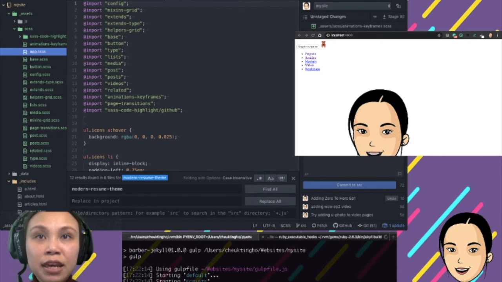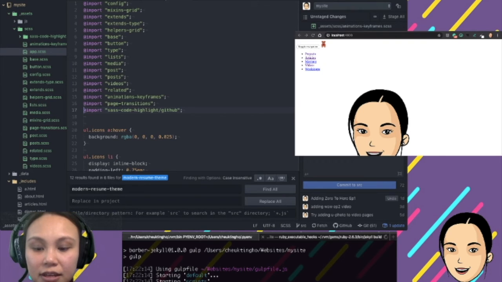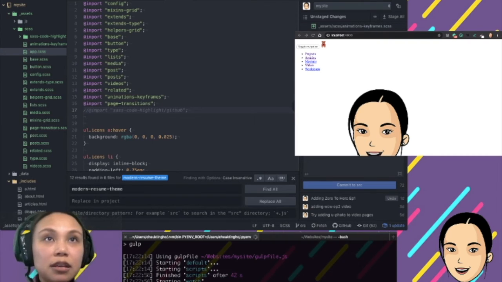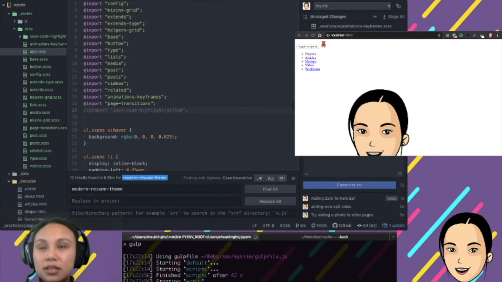So let's say I take the code highlighting away. Let's see. It's looking at the style has changed, so it's building it now. If it's successful, we should have app.min.css, and then it should work except the syntax highlighting. And if we turn it back on, it should build again, and then the syntax highlighting should work.